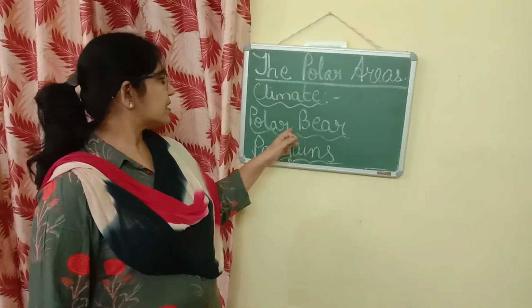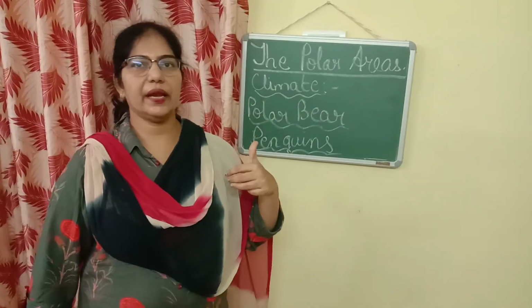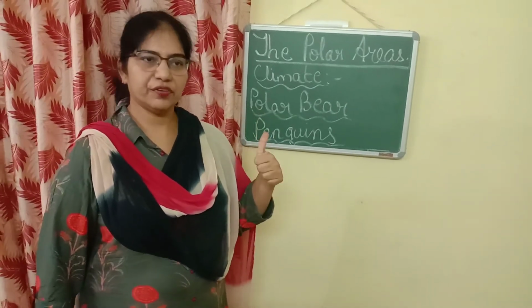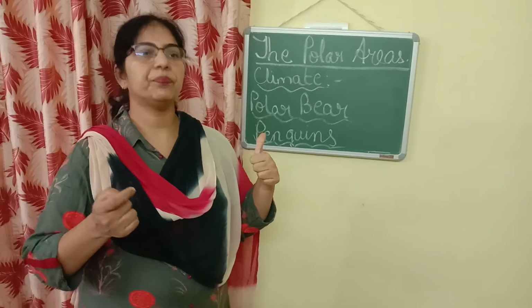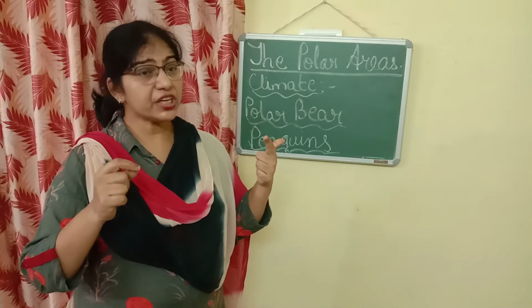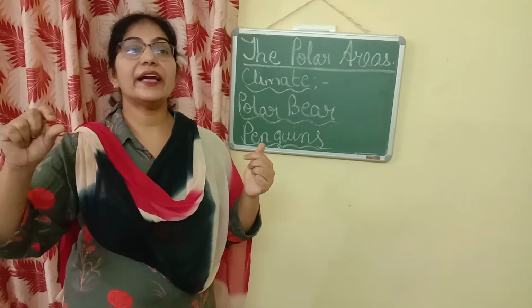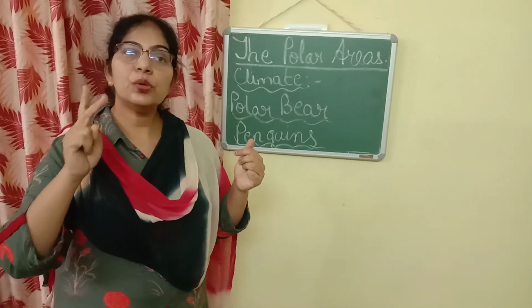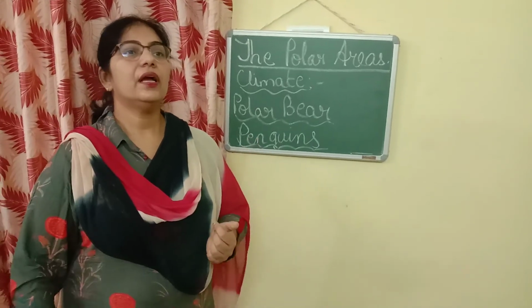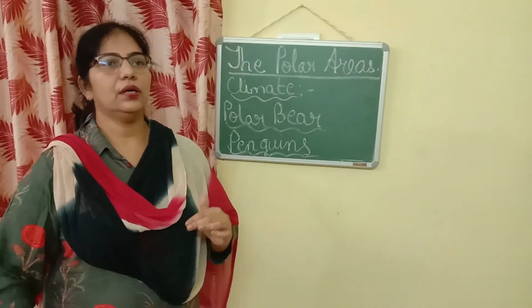So today we have discussed polar bears and penguins. Just what are the adaptations, children? Once again, they have a thick covering of white skin or white fur on their body, which merges with the surrounding. Secondly, they also have a strong sense of smell, which helps them to catch prey. Okay. Then they also have a layer of fat under their skin. They have 2 layers of skin, and their feet or paws are also very large and wide, so that they can swim as well as walk on snow.